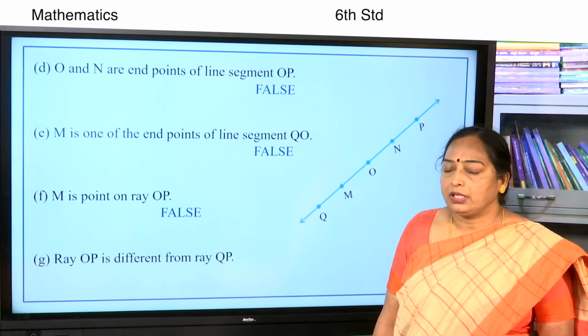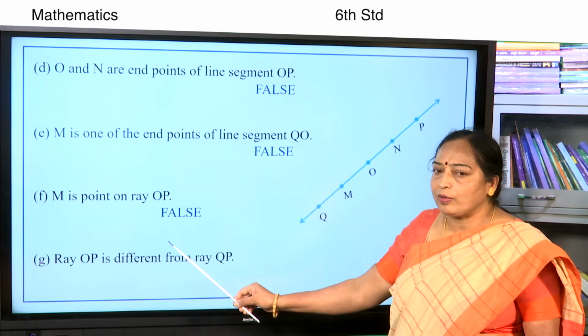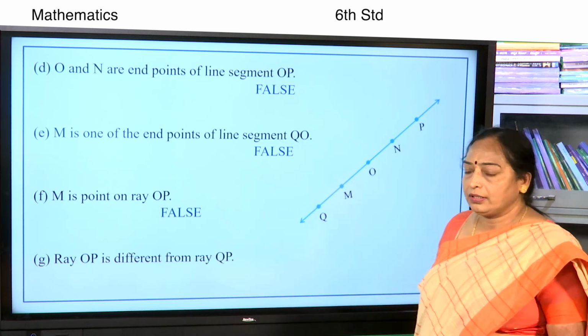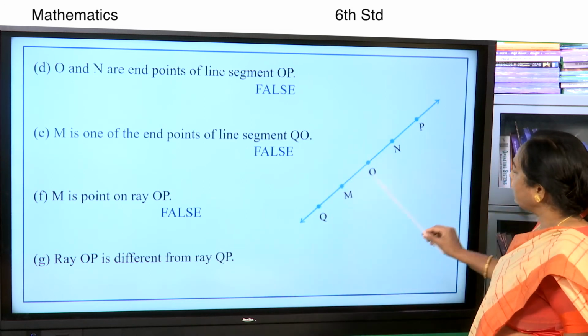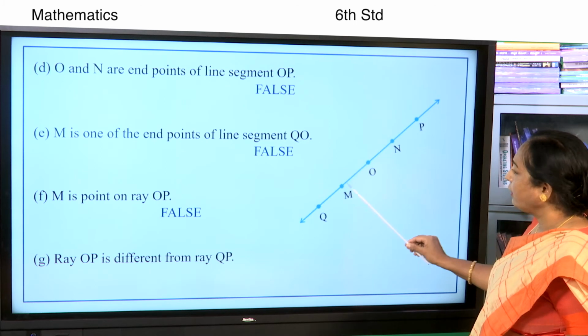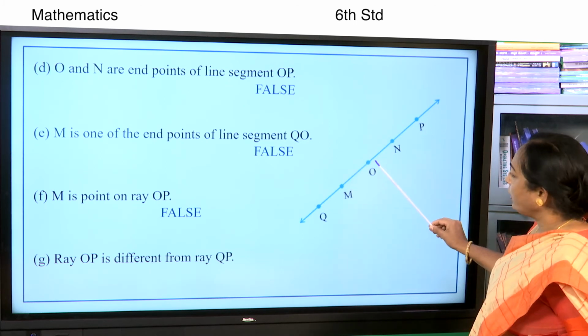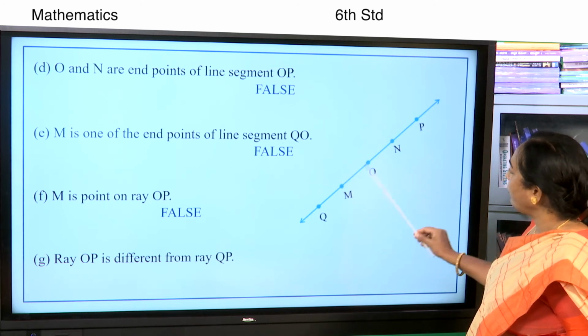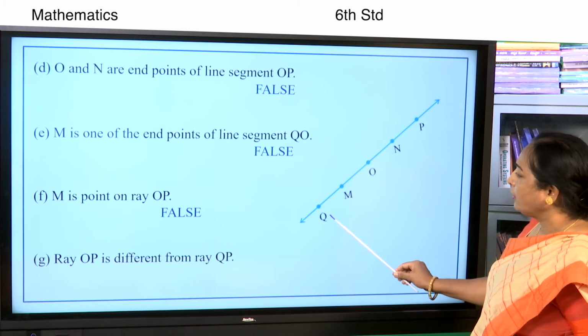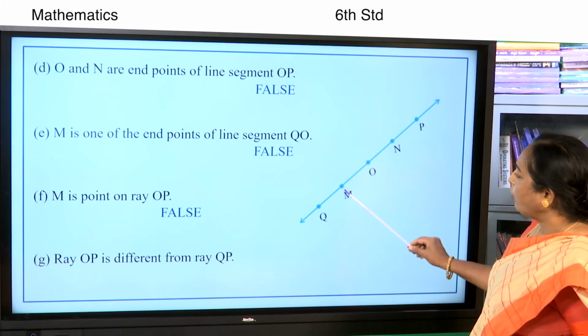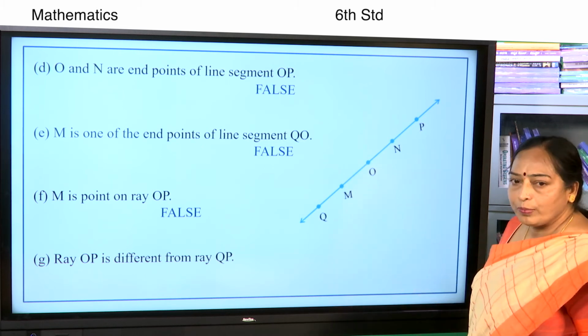Next one. Ray OP is different from ray QP. Yes. The ray OP has the initial point O, the ray QP has the initial point Q. Therefore, ray OP is different from ray QP.